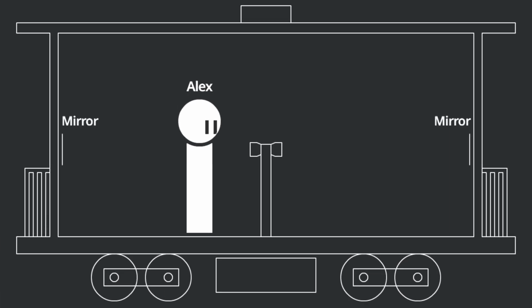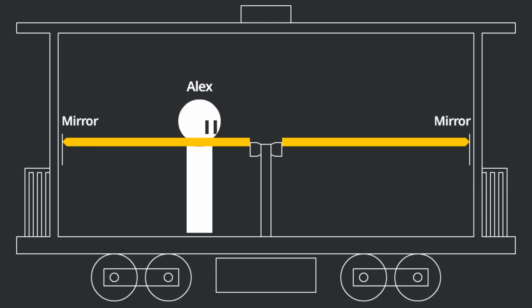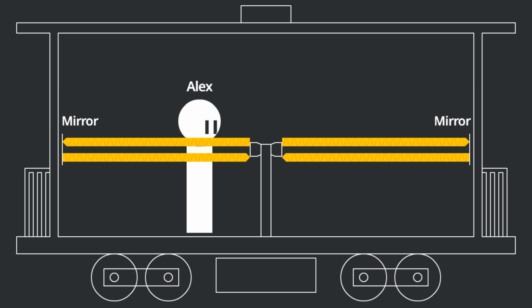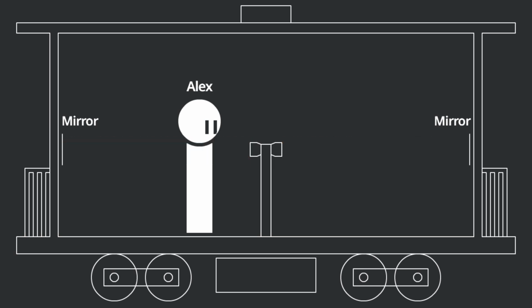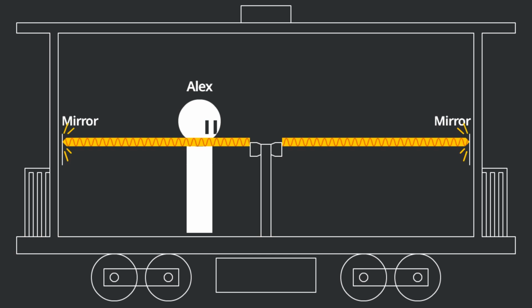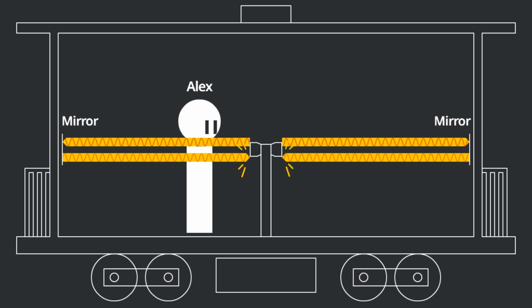Now Alex has decided to change his experiment setup to a laser ring. Let's see what will happen from a wave perspective. In Alex's observation, the lights start from the center of the train, hit both walls at the same time, travel back to the center, and meet again simultaneously. Since light speed is constant, everything is nice and in harmony.